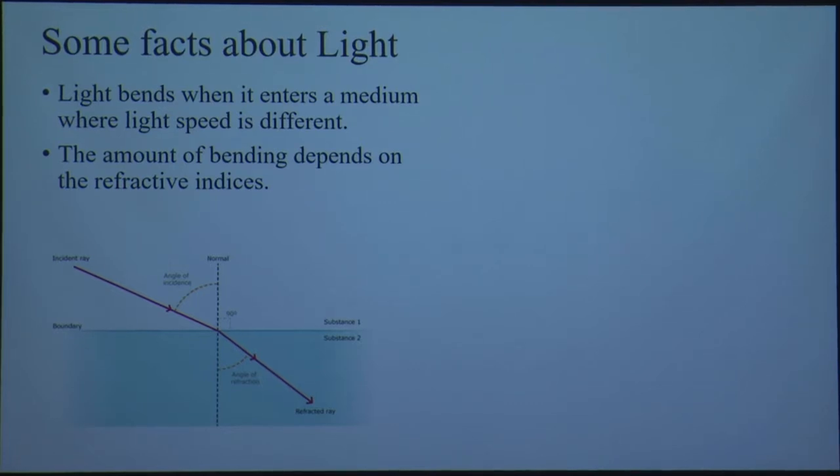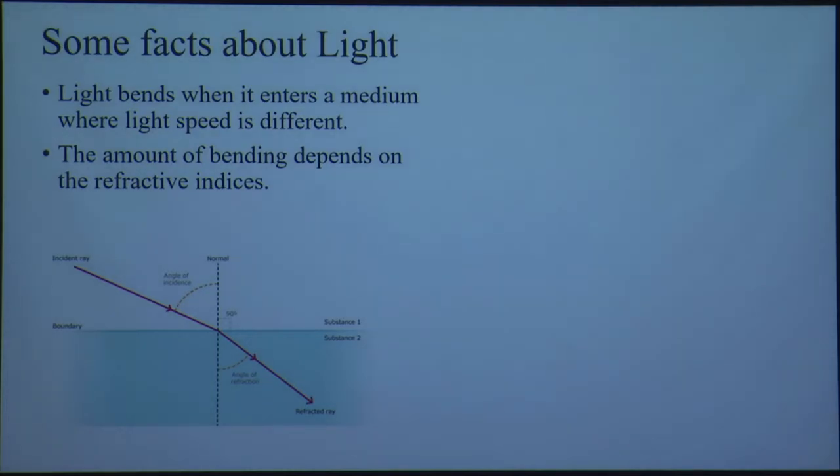Since each medium has a different refractive index, which is the property inherent to the medium, as light goes from one medium to another medium, it changes its direction, and the amount of the change in direction, that is the amount of bending, will depend on the difference in the refractive indexes.